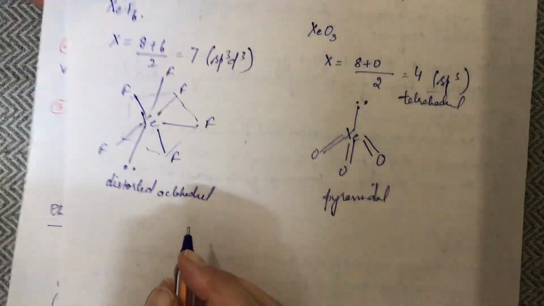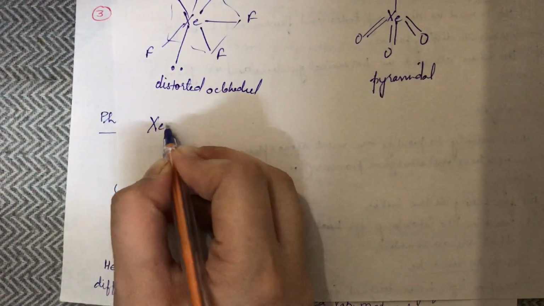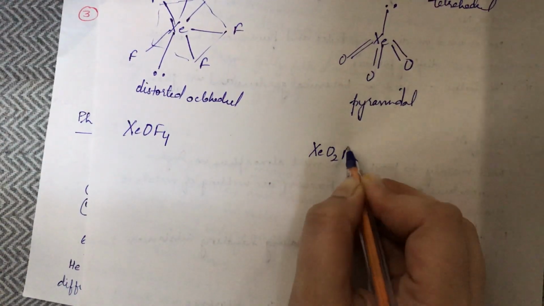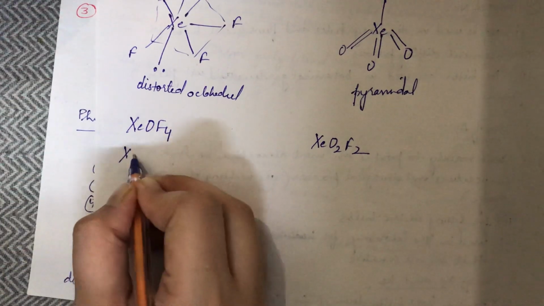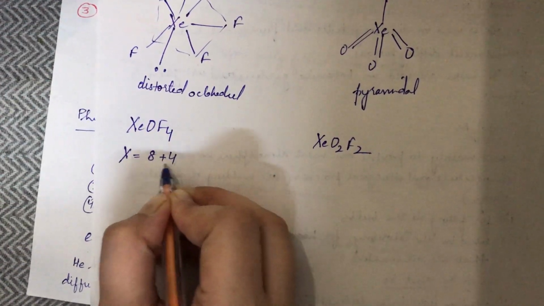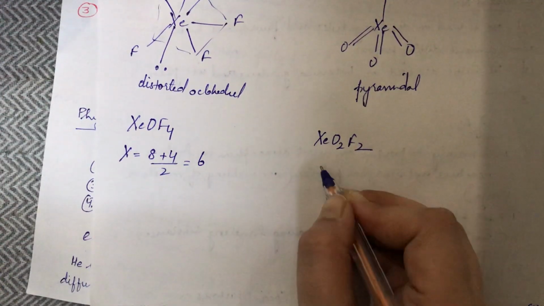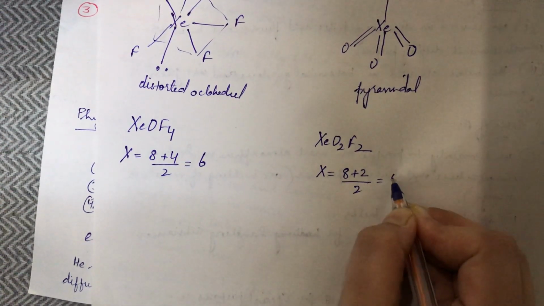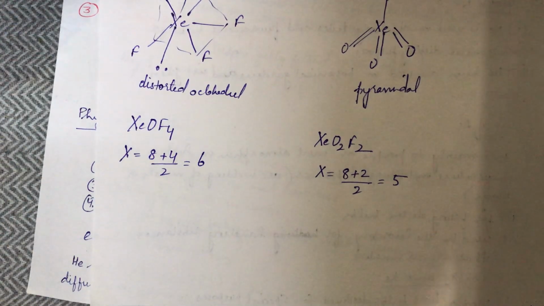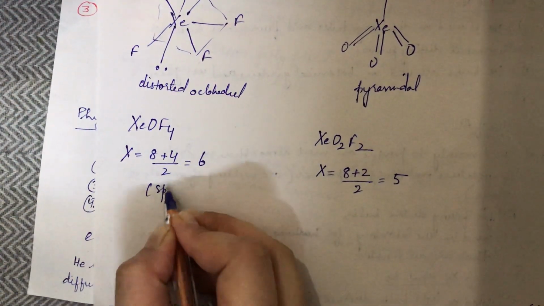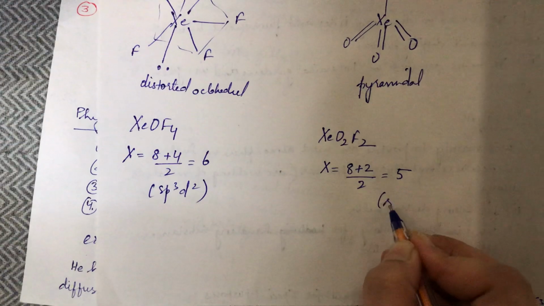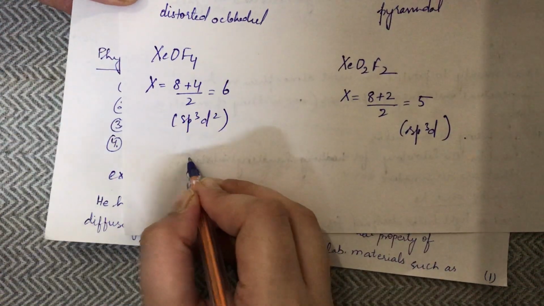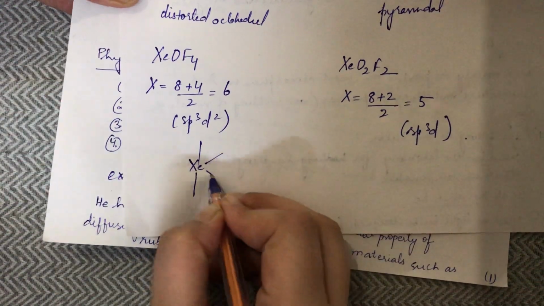Right? Now if I talk about the last ones, which are XeOF4 and XeO2F2. For XeOF4, we have 8 plus 4 divided by 2, that is 6. For XeO2F2, we have 8 plus 2 divided by 2, here it is 5. So this is sp3d2 and this is sp3d. For sp3d2, I have to draw the octahedral, we have already discussed.